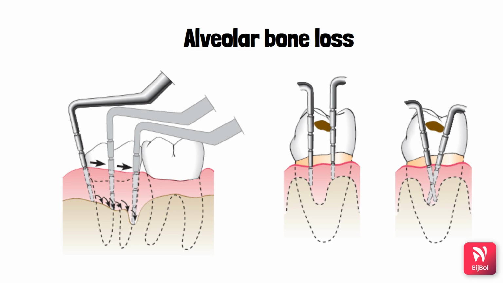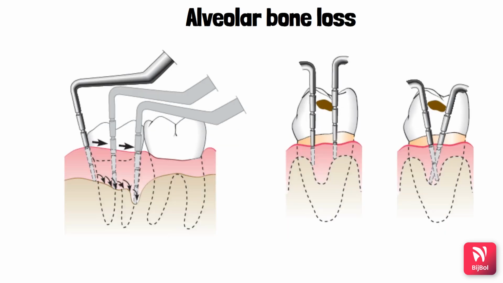So you will be anesthetizing the tissue. After anesthesia is given, you need to pass the probe into the gingival crevice, and then by the tactile sensation you will know the height and the contour of the facial and lingual bones and the architecture of the interdental bone. So the transgingival probing is performed only after the area is anesthetized. Remember that. Here in the picture you can see that as the probe is passed you will be able to detect the bony architecture, right?